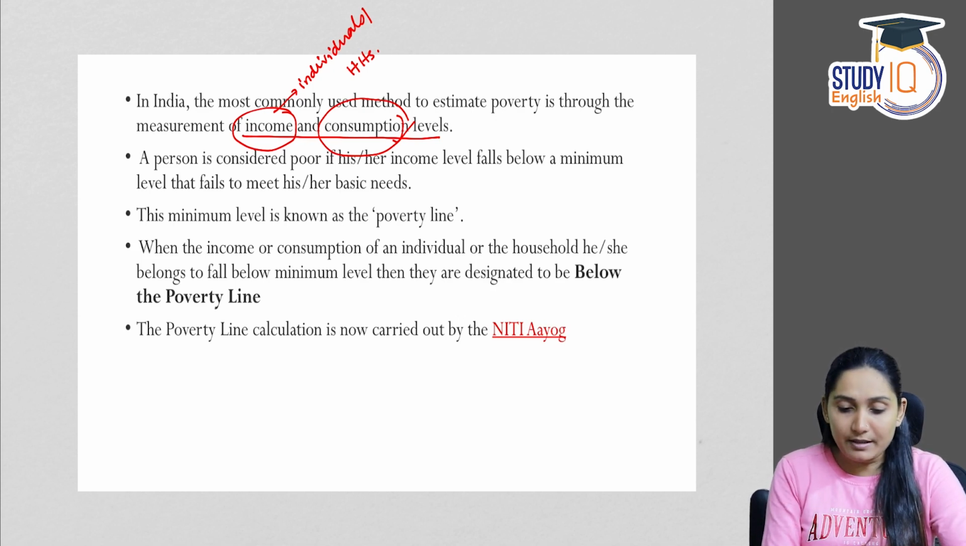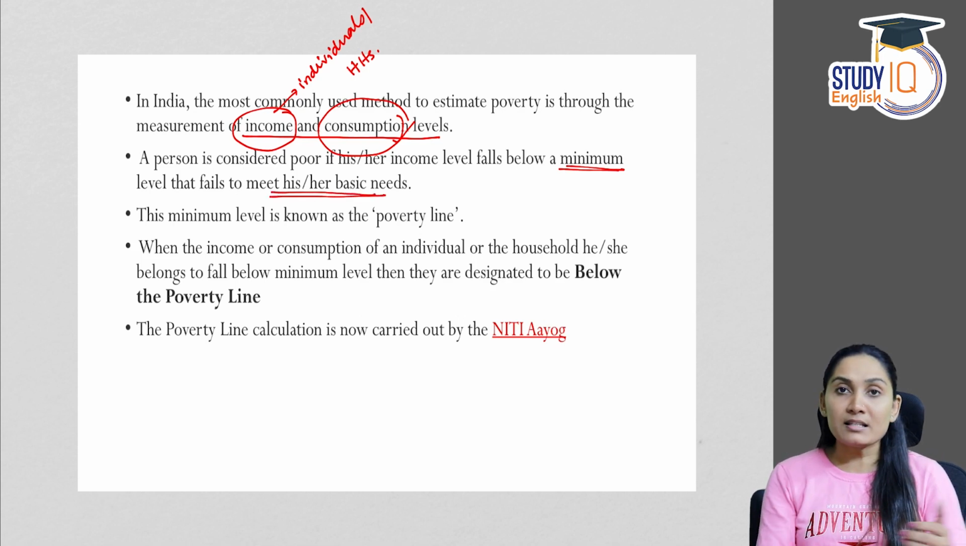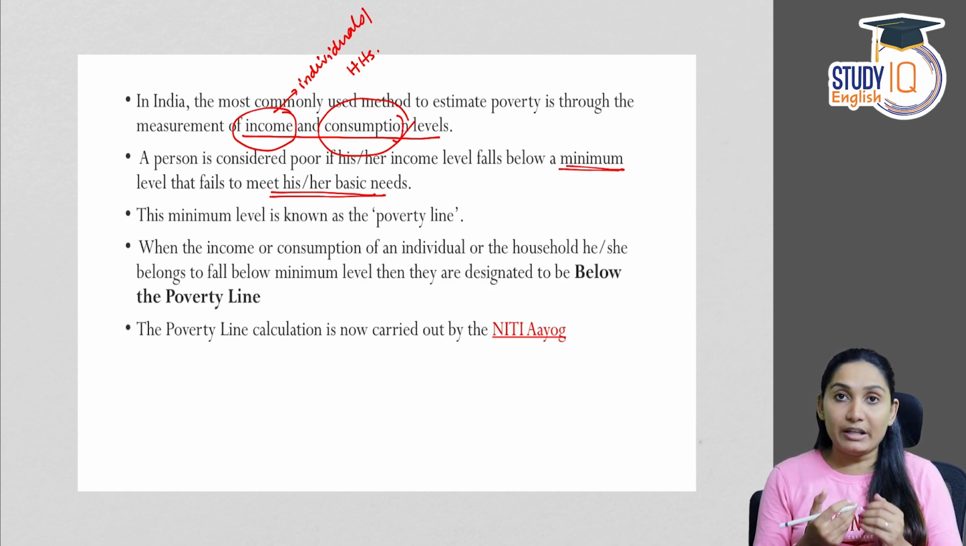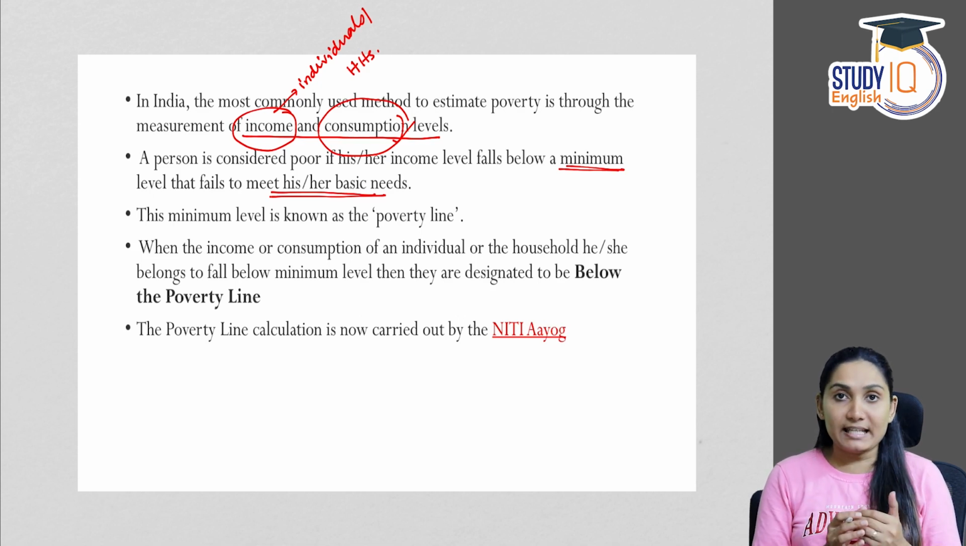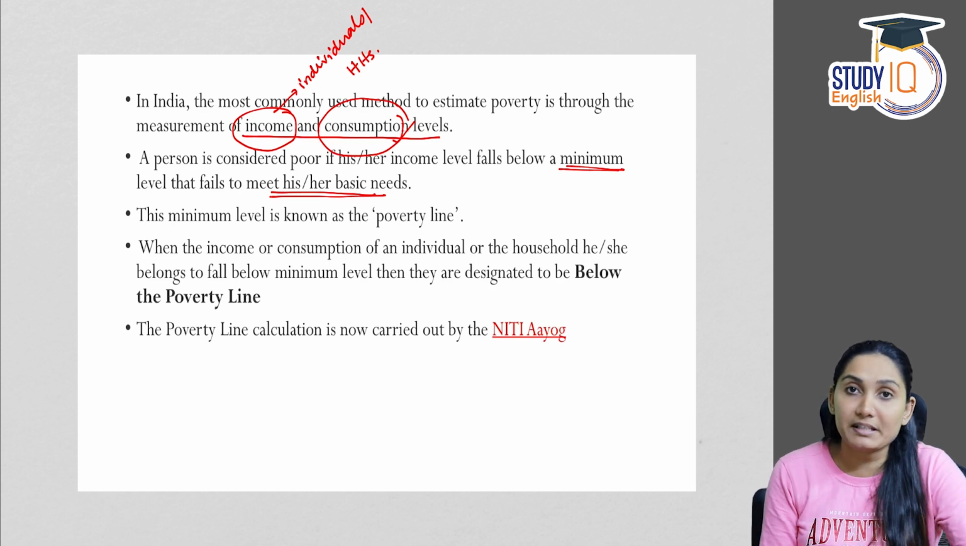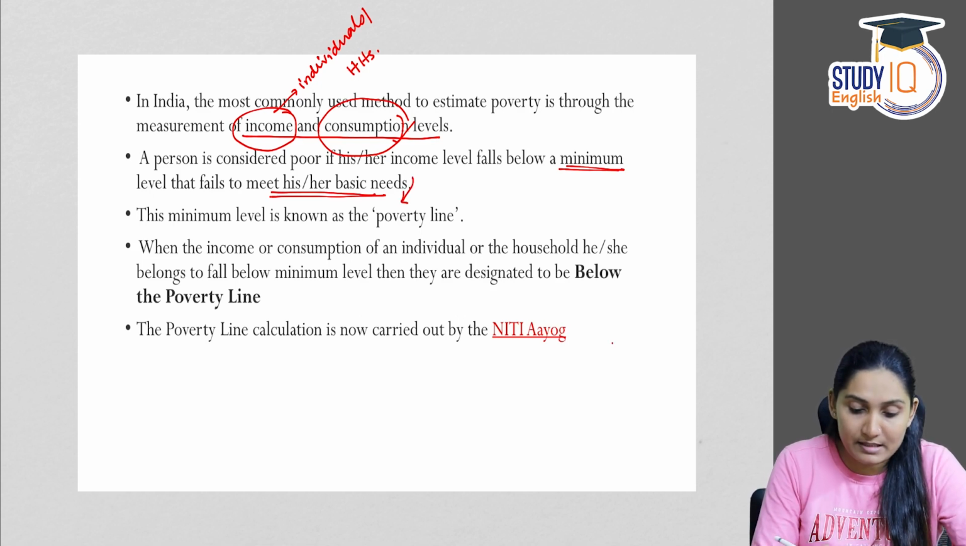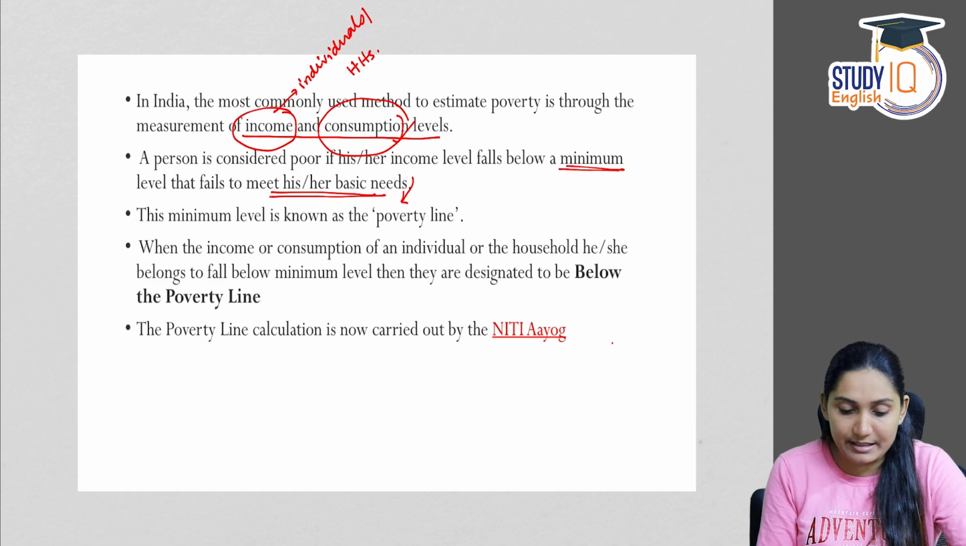A person is considered poor if his or her income level falls below a minimum level that fails to meet his or her basic needs. Now see, a person is considered to be poor if that person doesn't have the income or the means to meet his or her basic needs. That is poverty in India, and this is how poverty is estimated in India. And now, what are these minimum needs or basic needs? This minimum level is known as the poverty line.